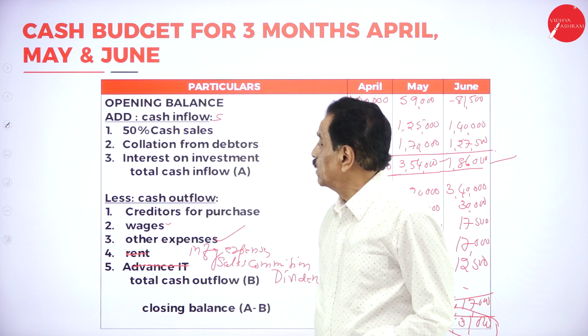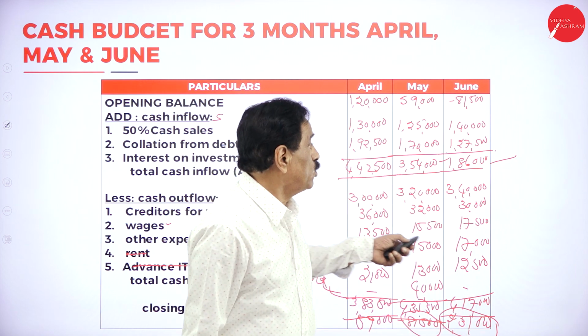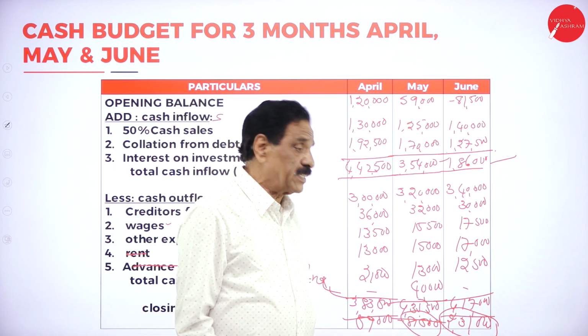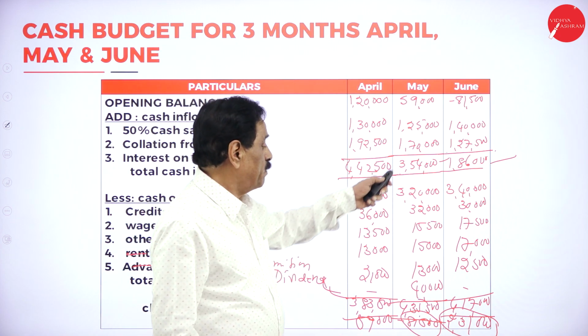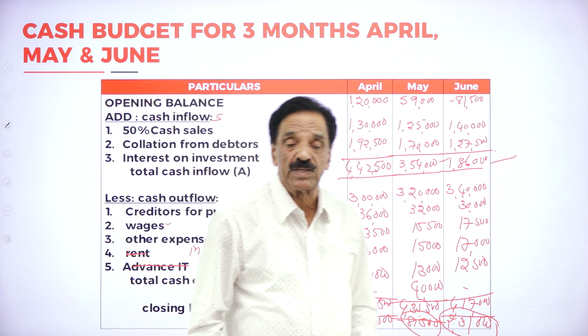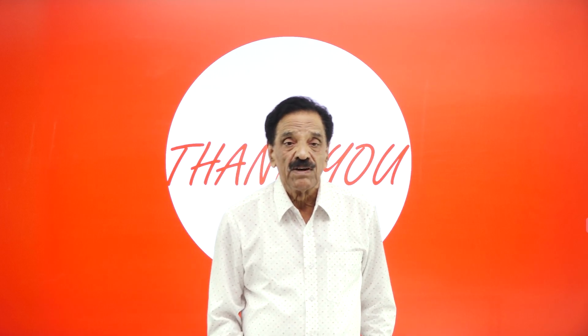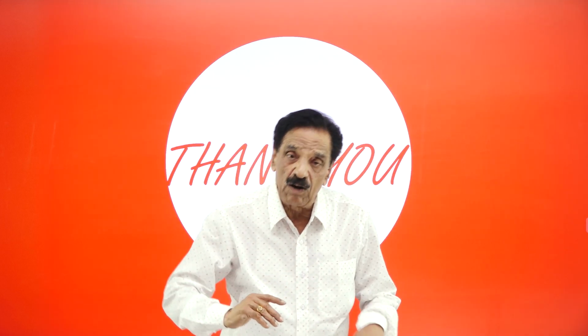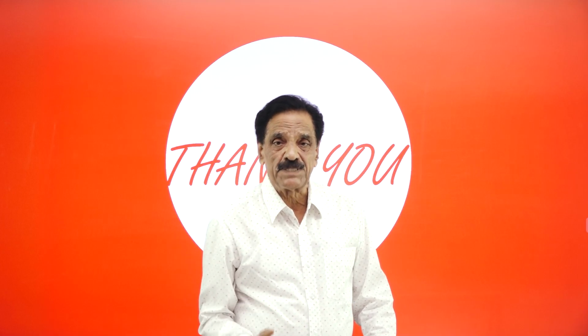So for the months of May and June, we have to take the bank overdraft in order to discharge the expenditures. Especially in the month of April, you got a balance of 59,000. Hope you have followed. Inflows and outflows are considered. Inflows are coming in, outflows are going out. If the expenditures are more, we'll take the bank OD and pay the expenditure.